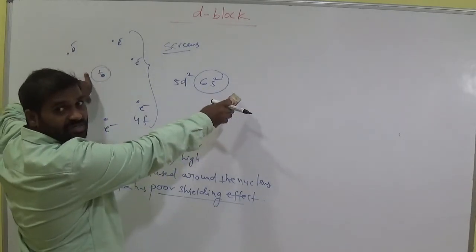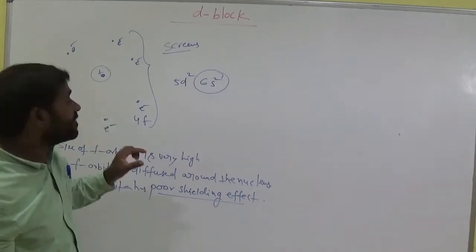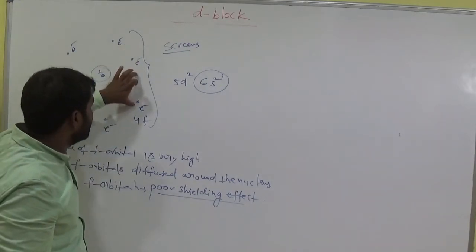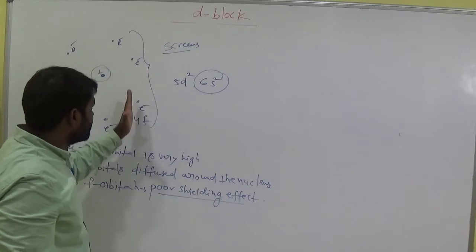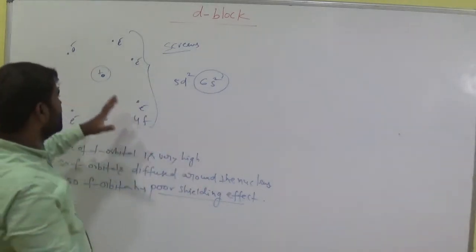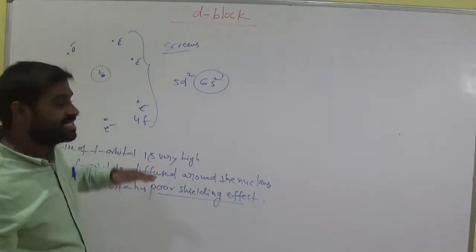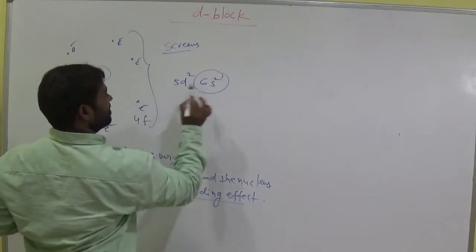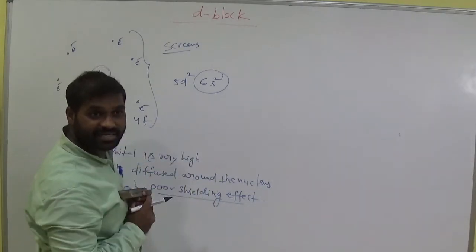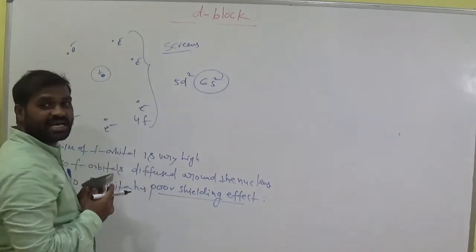If electrons are arranged very near, then it is a good shielding effect. Then the attraction between nucleus and outermost electron is very less. That means the radius is very high. Clear?